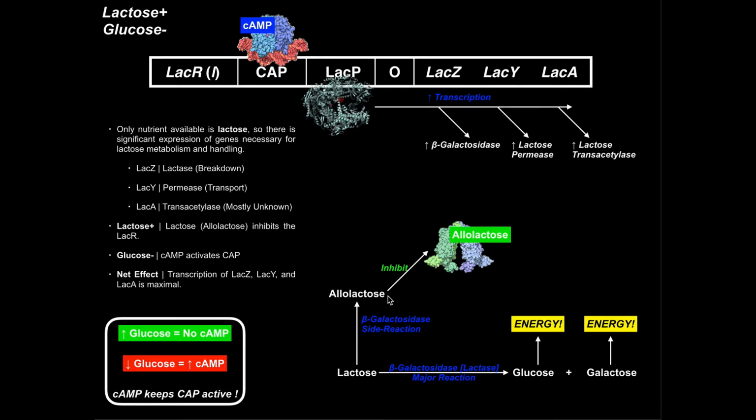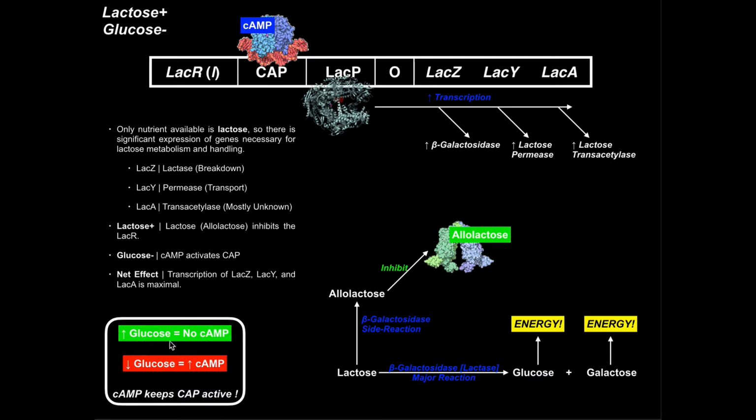Okay? Now, there's only going to be a little bit of allolactose, and that's all it takes. But whenever there's allolactose, that's indicative of the fact that there is lactose. Okay? So when there's lactose, there's also allolactose, and allolactose binds to the LAC repressor and turns it off, prevents it from binding to the operator. All right? That's half of the story. The more important half is really the fact that there's no glucose.